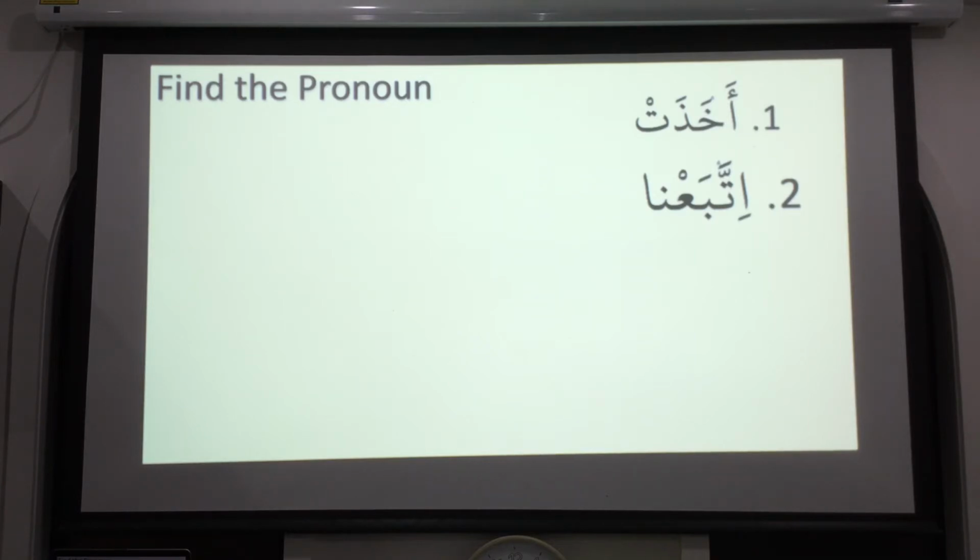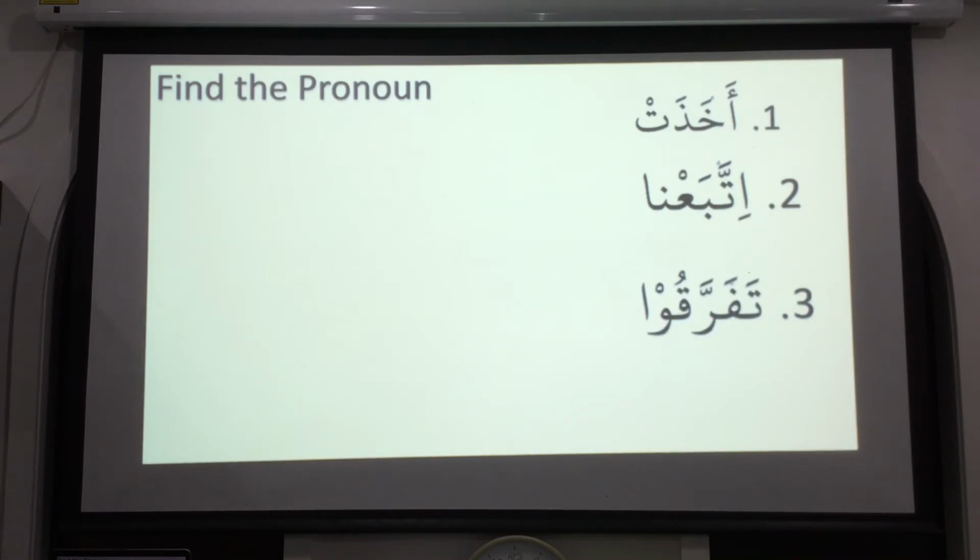Ittaba'ana. Brother Tanvir, you say this one. Ittaba'a means to follow. Ittaba'ana. So which pronoun is that? Is it third person, second person, or first person? The noon with a long alif. We, yes, we. Nahnu, okay. Ittaba'ana means we followed. And remember, these are all past tense. So whenever we translate it in our exam, we have to write we followed, not we follow. If you write we follow, then you don't get marked.